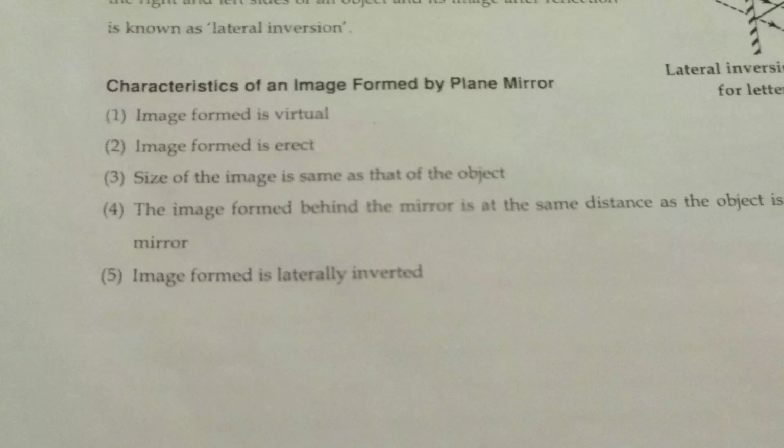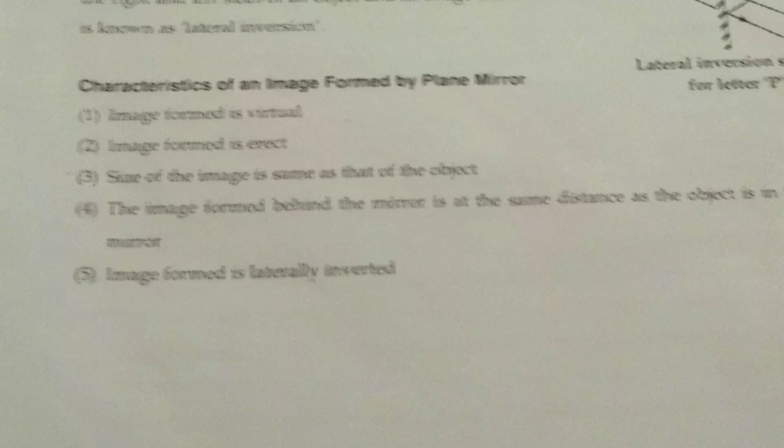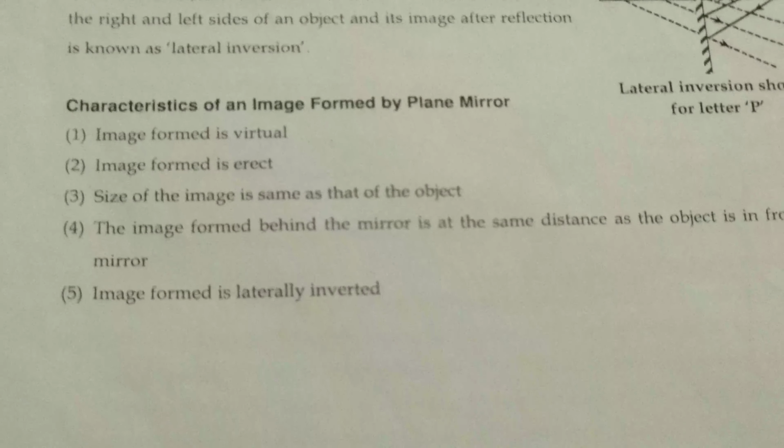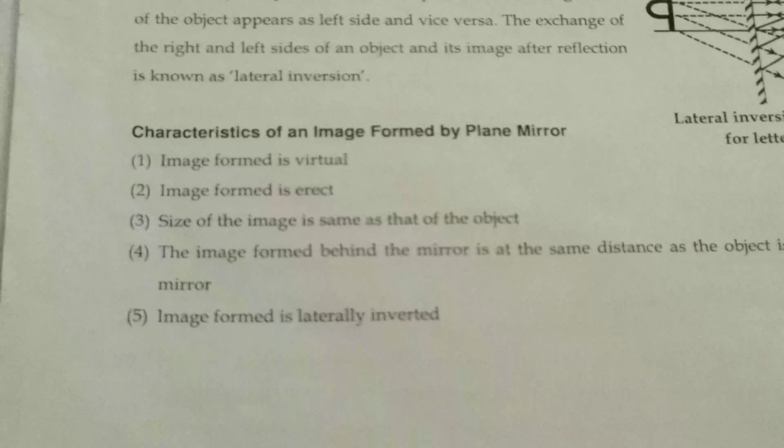The image formed is virtual, the image formed is erect. The size of the image is the same as the size of the object. Then the distance of the image from the mirror is equal to the distance of the object from the mirror; both distances will be equal. Then the image formed is laterally inverted. Hope all of you got all these points.